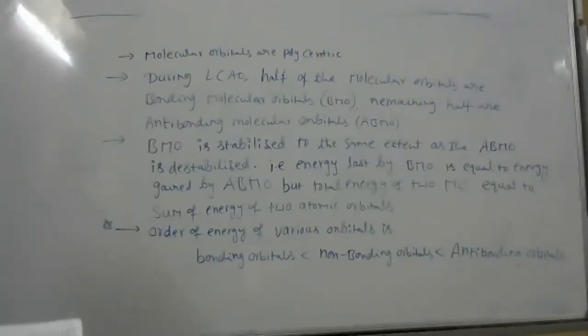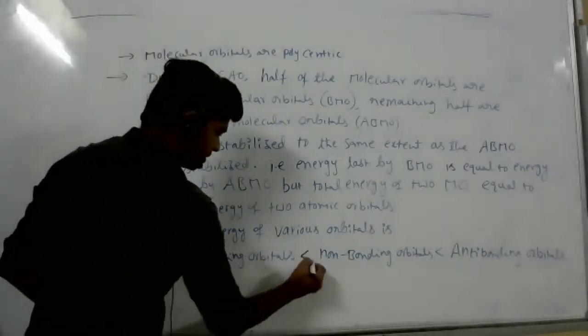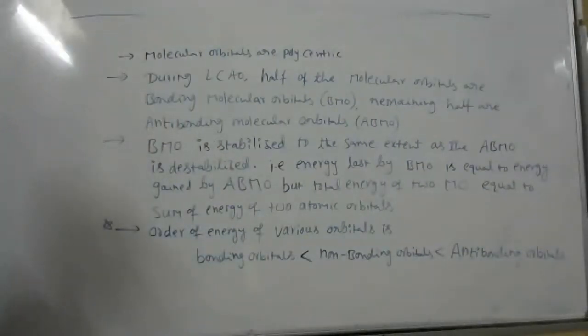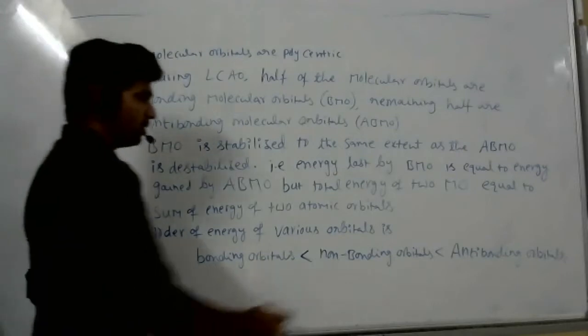So shouldn't the greater than sign be the other side? You are writing it reverse. Bonding orbitals have low energy, less than, you keep. So bonding orbitals having low energy, that's why they are more stable. Anti-bonding orbitals having high energy, that's why they are less stable.